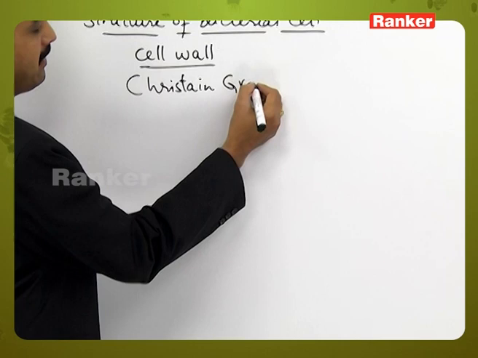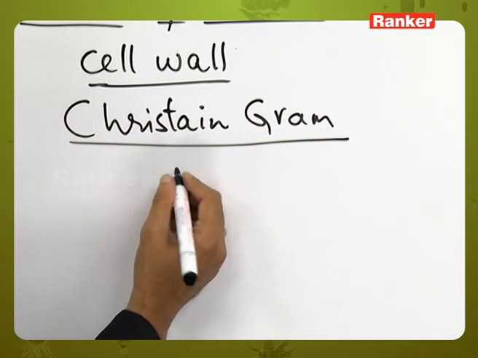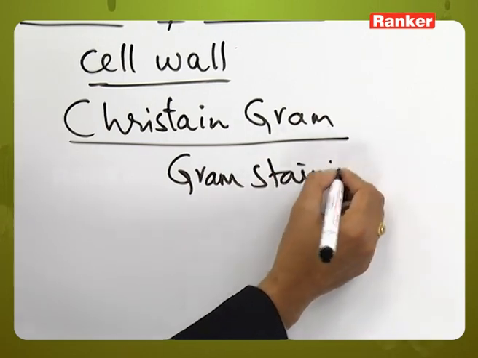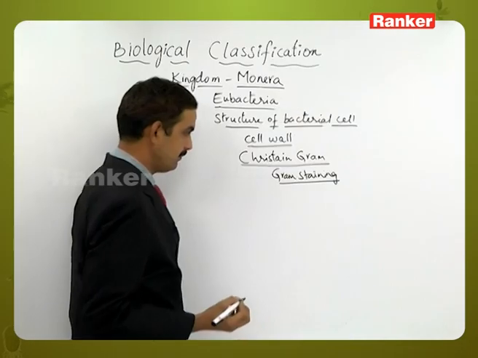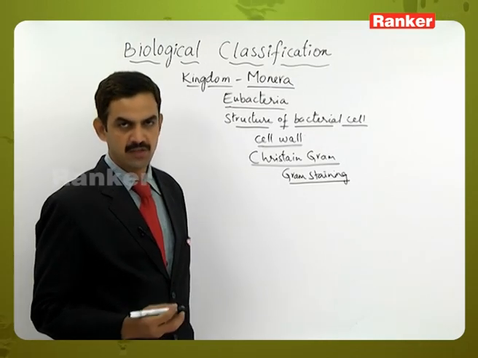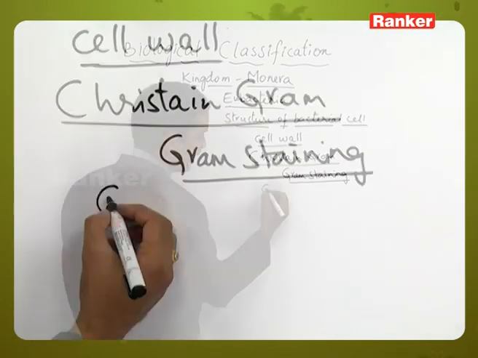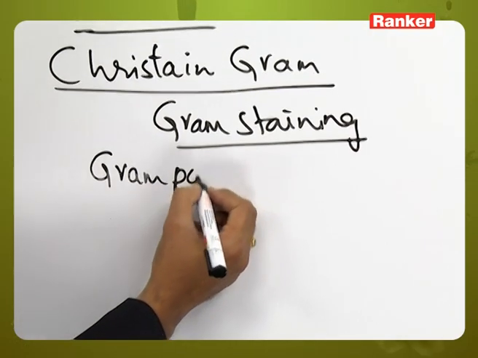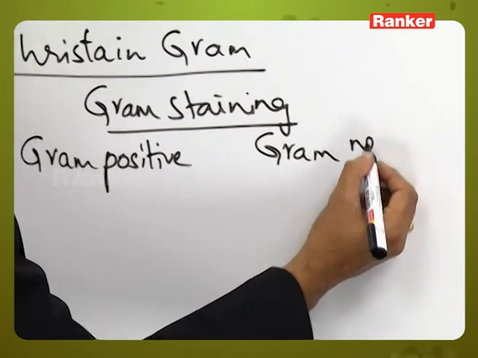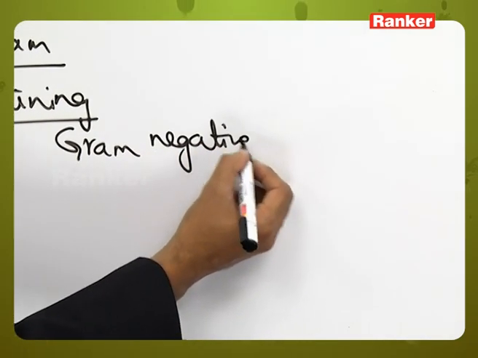There is a scientist called Christian Gram. He had developed a staining process called the Gram staining process. So based on this Gram staining technique, the bacteria are differentiated into Gram positive bacteria and Gram negative bacteria.